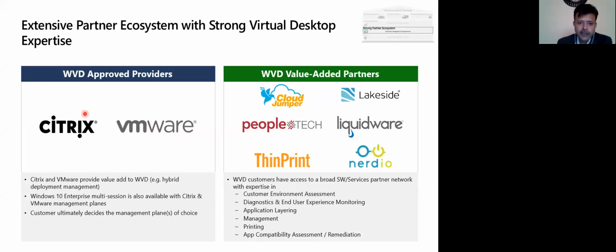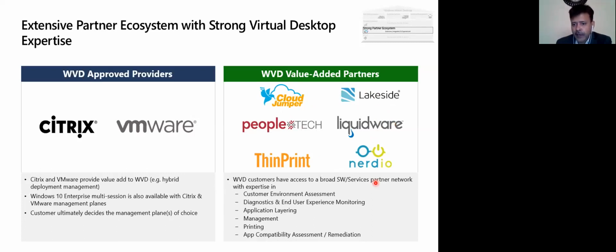Or it is applicable to VMware also. So if you have a VMware Horizon in the organization on-premise, it is there. But because of the current pandemic situation, you want to have more desktops, then you can integrate with Citrix and VMware.